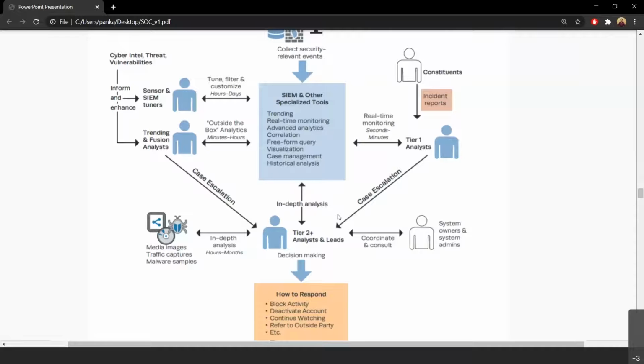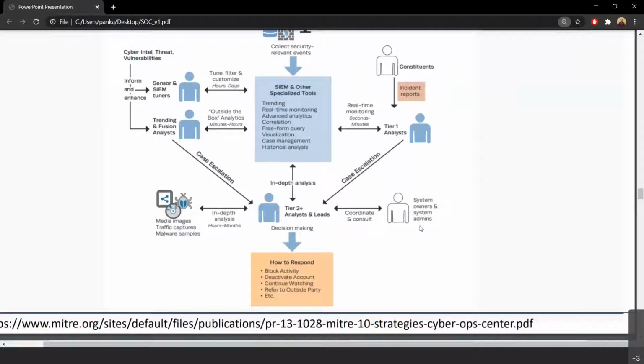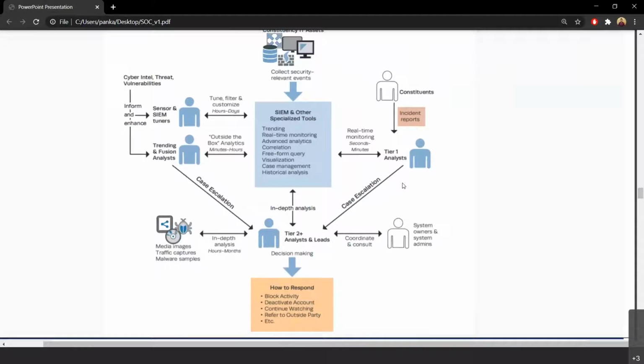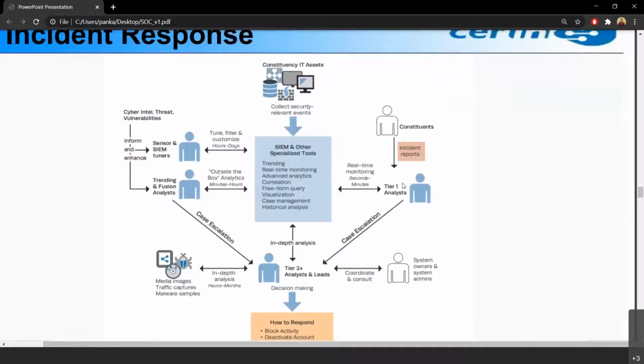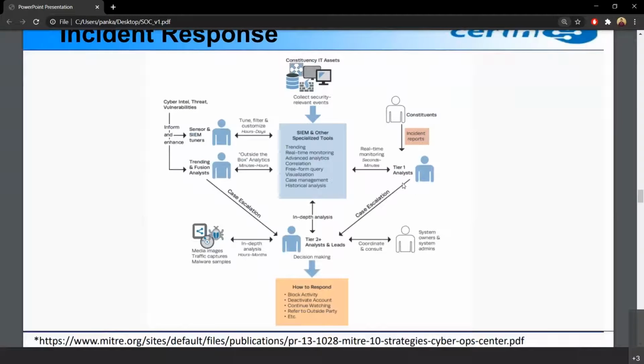Then we have coordination and consultation with the system owners also, that if an incident has occurred, then why were our systems not able to capture that. So what all changes need to be done in our system so that in future it does not occur. So this is basically one sample incident cycle. All or some of the functions may or may not take place at the same time. So this is one sample incident response cycle.